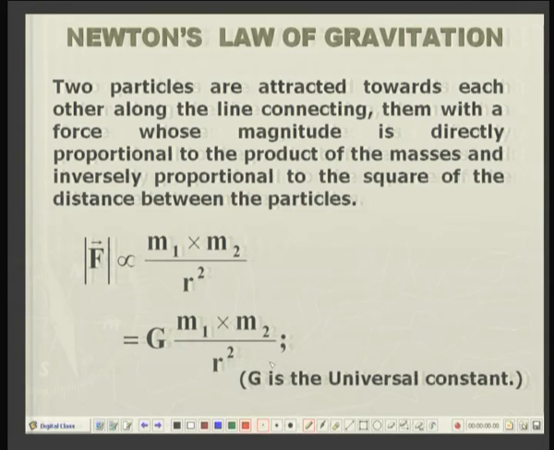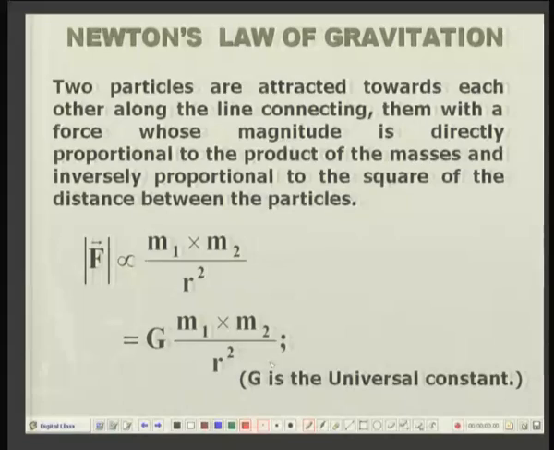Let us look at this law more carefully. The two bodies have an interaction of the kind of attraction towards each other, and this force of interaction is along a direction. So, the law states that both the direction and magnitude are along a line connecting the two particles. You connect the center points of these two particles and join them.